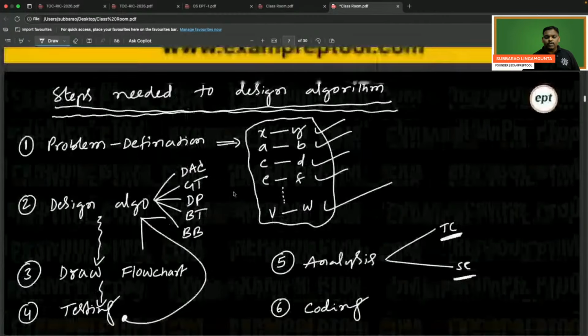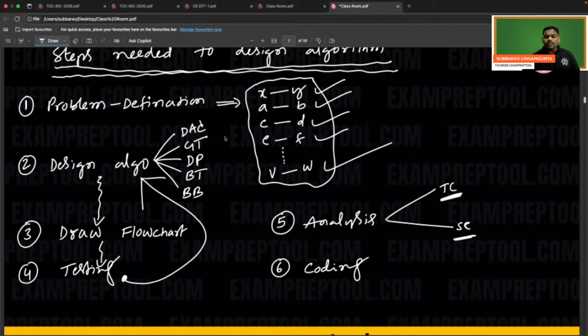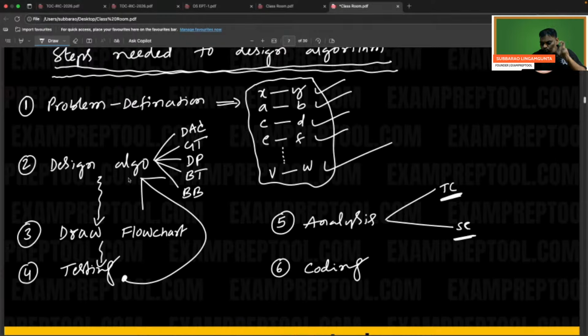See this one. Steps needed to design an algorithm. First step, know the problem clearly. So the problem is clear. Then, in the existing algorithms, which algorithm or which pattern is more suitable to your problem, please check. Okay, you selected one of the patterns. Now, whatever pattern you selected, draw the flowchart for that pattern.